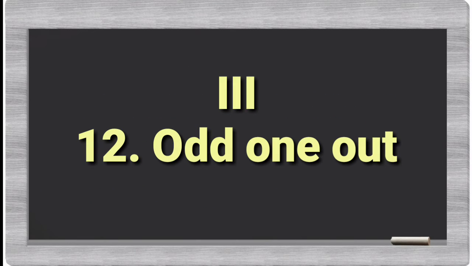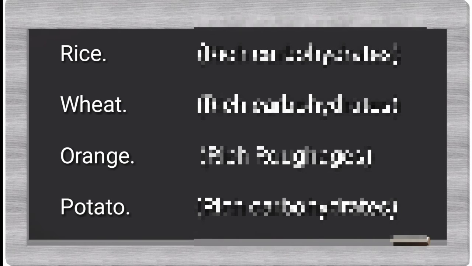Third bit, 12th question. Here we have to find out odd one out. Here in this there are 4 words given. Among these 4 words, which one is different one? That you have to identify here. I read out the words and I will reveal the answer after reading. Okay, you just listen. Rice, wheat, orange, potato. Among these 4 words, which one is odd one?